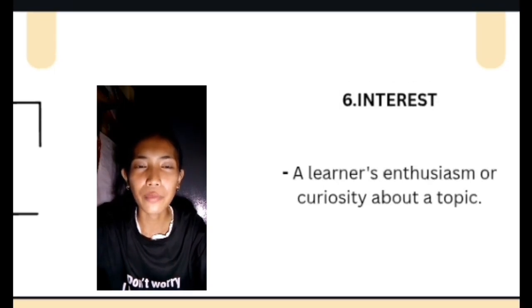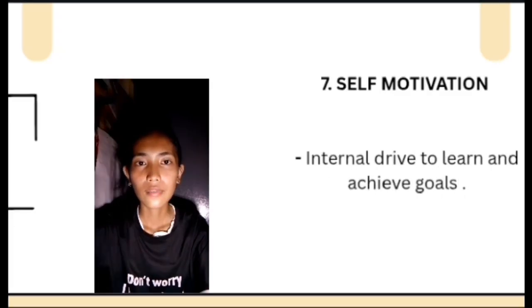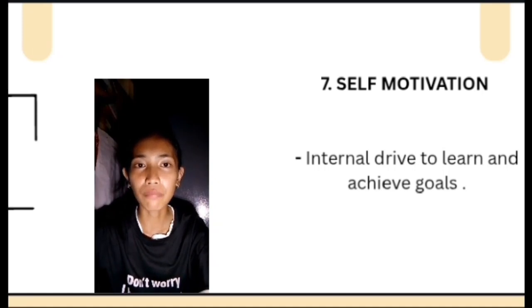Number 6, we have interest, a learner's enthusiasm or curiosity about the topic. For example, offering choices in topics, projects, or presentation formats to cater to individual interests. Number 7, we have self-motivation, the internal drive to learn and achieve goals.